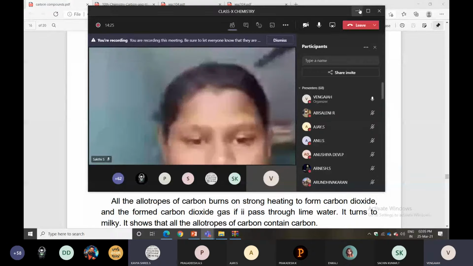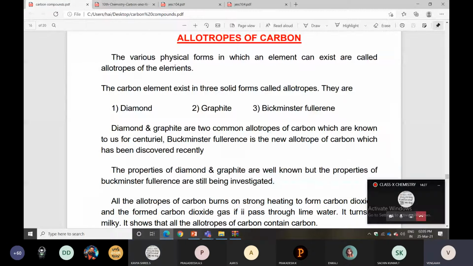So listen here. The various physical forms in which an element can exist are called allotropes of that element. Allotropes are further classified into three types. Before going to carbon allotropes, I'll give a clear picture. What is the meaning of allotrope?